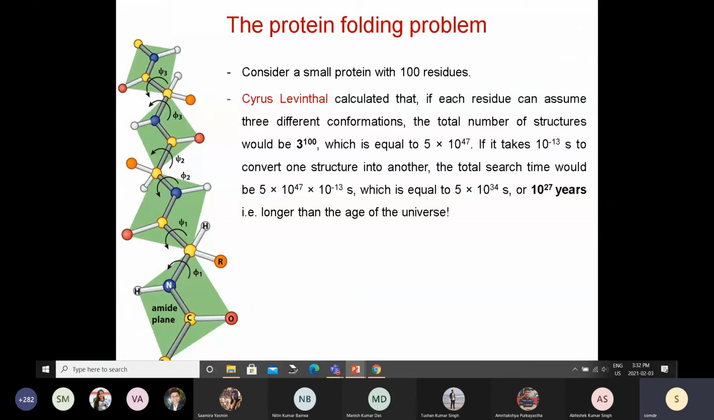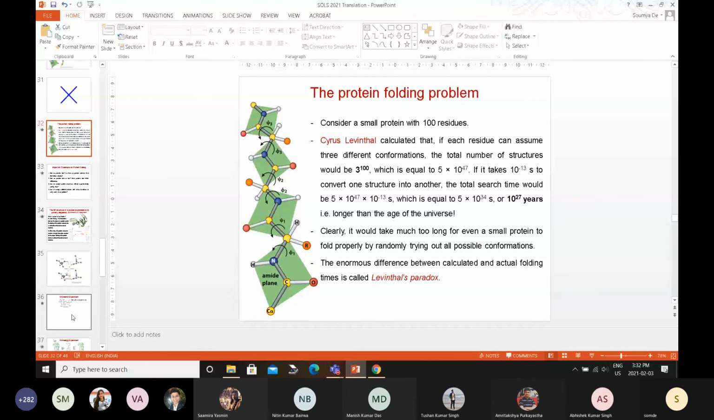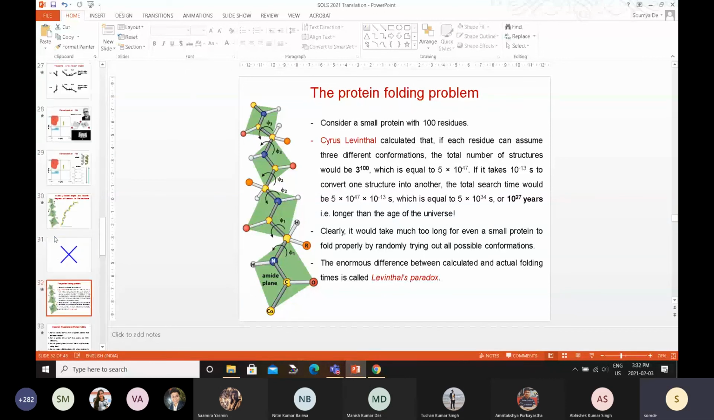Let me see. Thought I had a slide here. Okay, maybe that slide is not here.